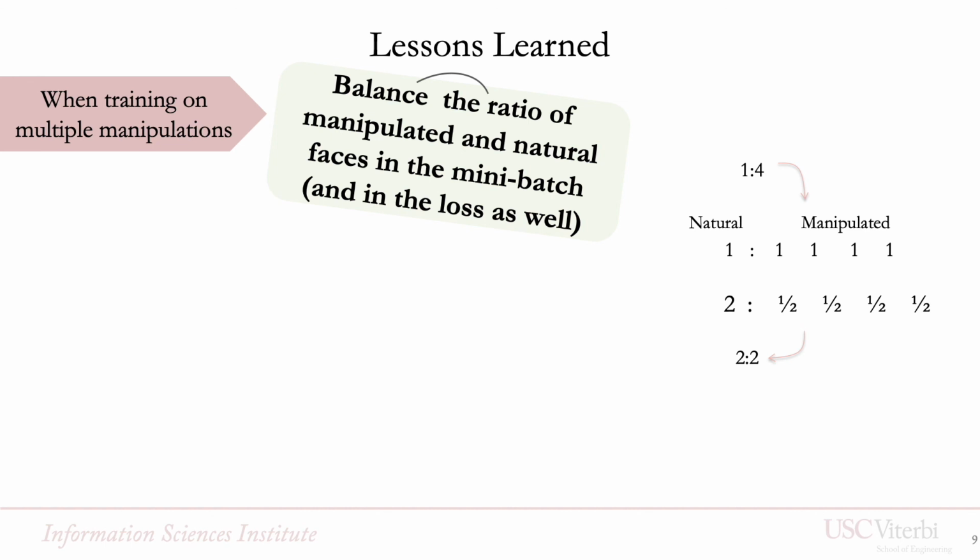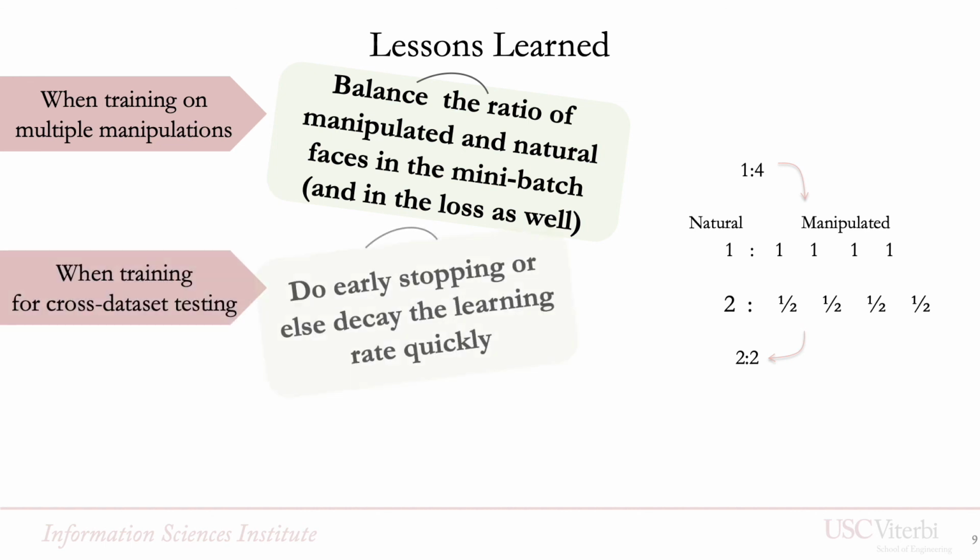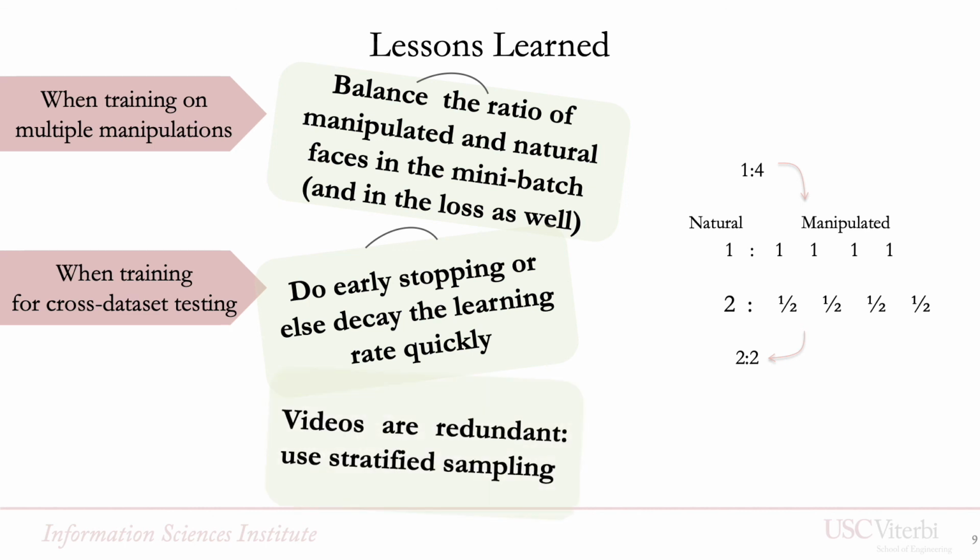We also found it very useful for cross-dataset testing to do early stopping, or else to decay the learning rate quickly. Also very important, given that the videos are redundant, it's useful to use stratified sampling and define an epoch as going over a random sequence for all the videos in the training set.